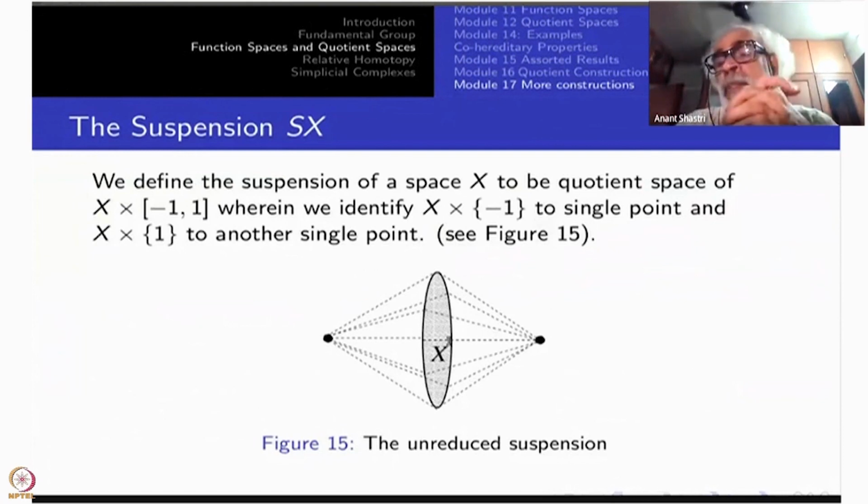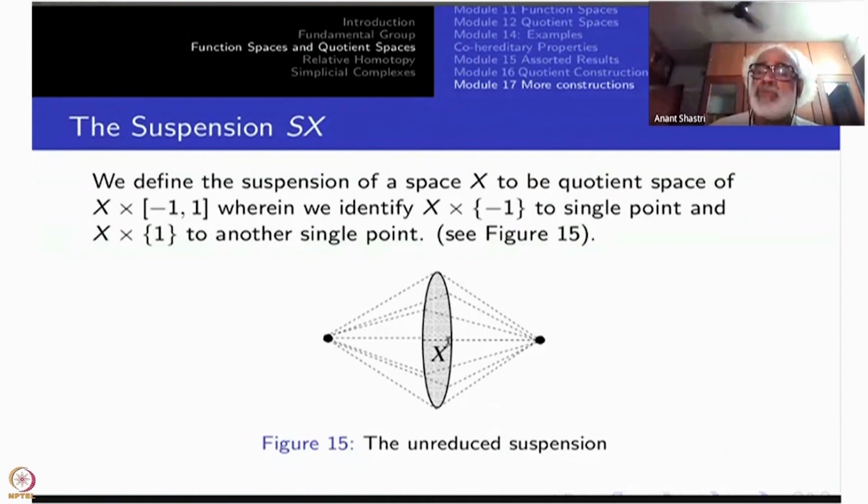Actually, you better identify it as a diamond shape, but the diamond shape is also homeomorphic to a circle. Okay. So the suspension of S0 is S1.